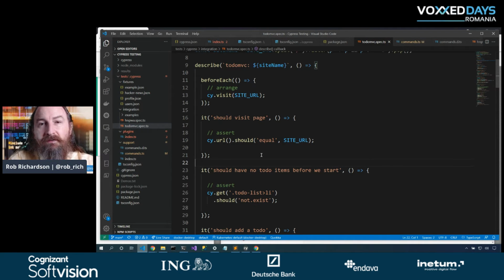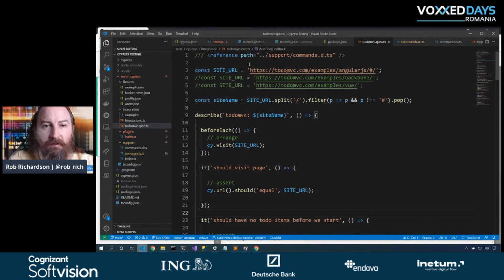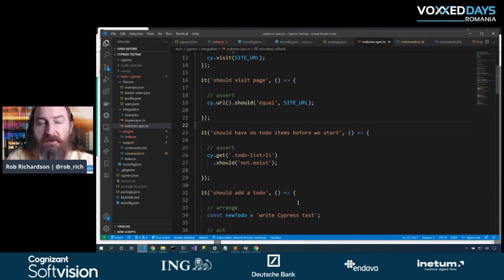Now, I really enjoy this Hello World test. For as simple as it is, when I first built this talk, these were HTTP URLs instead of HTTPS URLs. And so when they flipped it over to HTTPS, I got to test that this page wasn't as I expected. My test failed, and helped me understand that maybe we had changed the scope of our website. And so maybe I'm not testing what I expect. So we've got a great Hello World test: go grab the URL of the current page, and validate that we're on the correct page that we think we're testing. Let's level up a little bit and start interacting with the page.